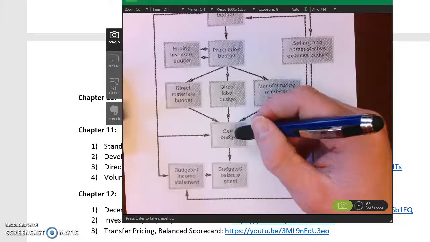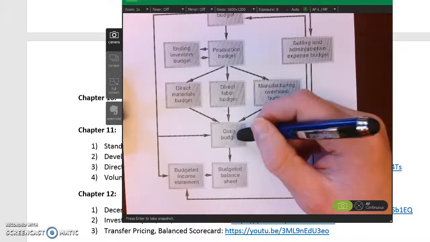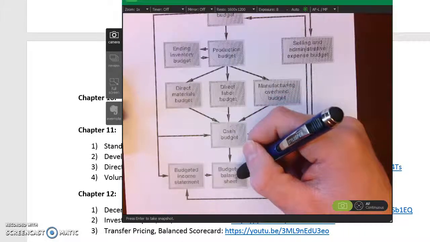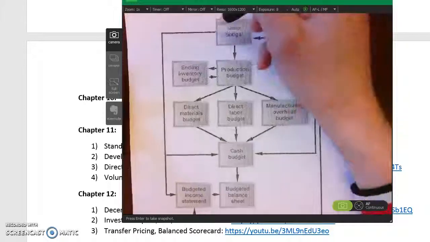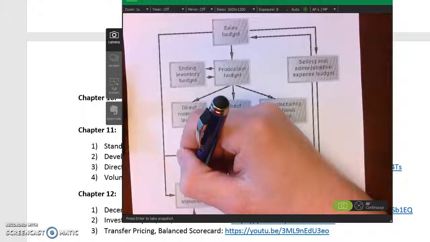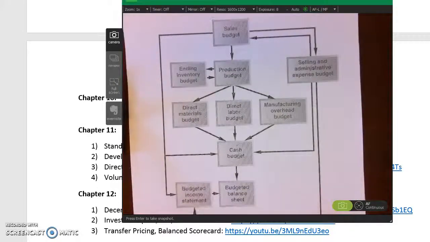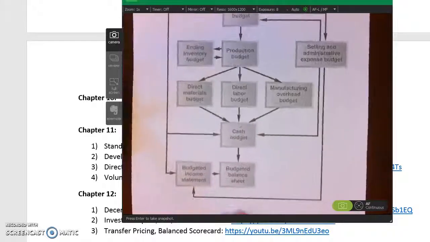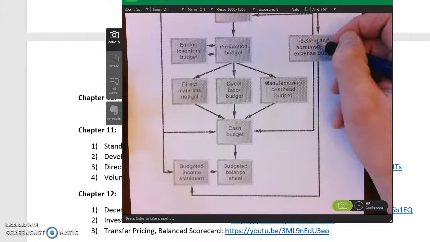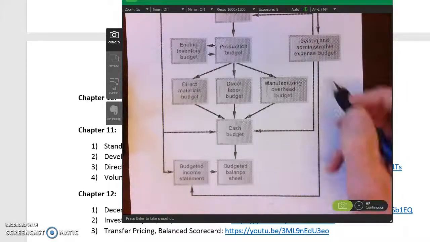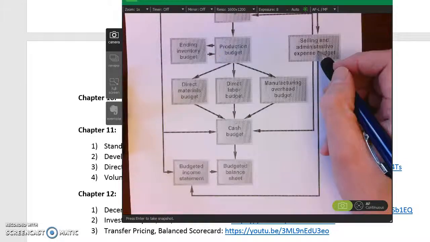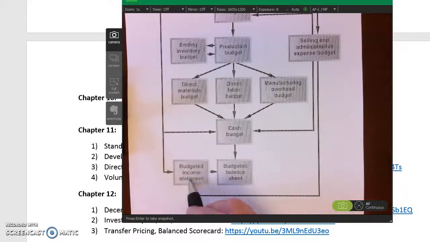We need to do the cash budget before we do the budgeted balance sheet, because cash shows up as a current asset on the balance sheet. And we need to do our sales before we do our income statement, because sales shows up on the income statement. Of course, we also need to do our selling and admin budget before we do our income statement, because commissions and other selling and admin expenses are line items on the income statement.